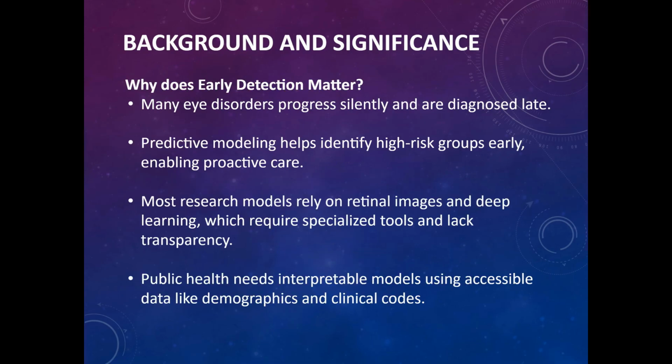Why does early detection matter? Many eye disorders progress silently and are diagnosed late. Predictive modeling helps identify high risk groups early, enabling proactive care. Most research models rely on retinal images and deep learning, which require specialized tools and, to be honest, lack transparency. Public health needs more interpretable models using accessible data like demographics and clinical codes.